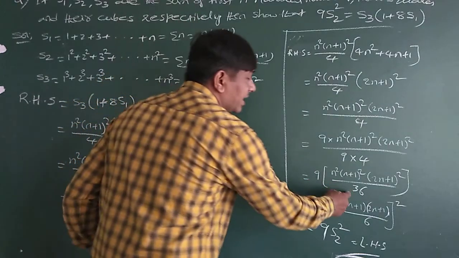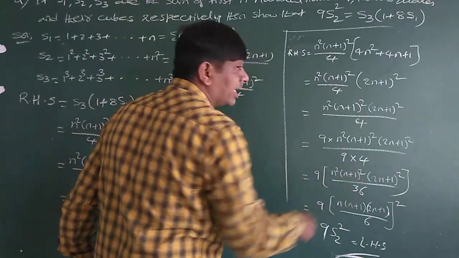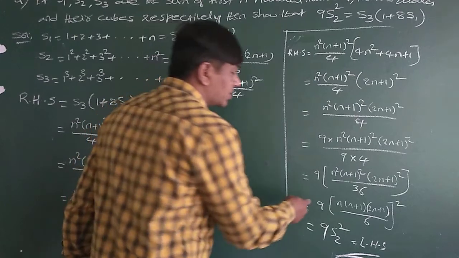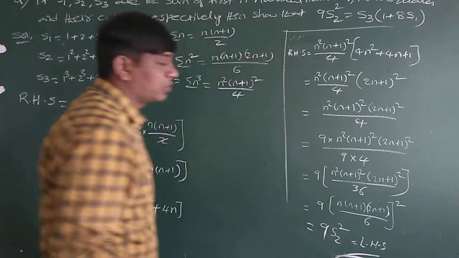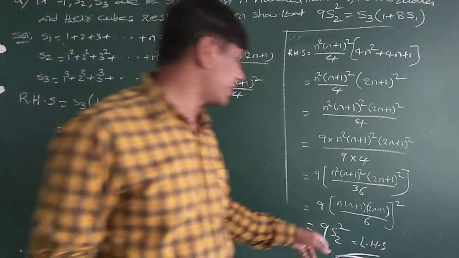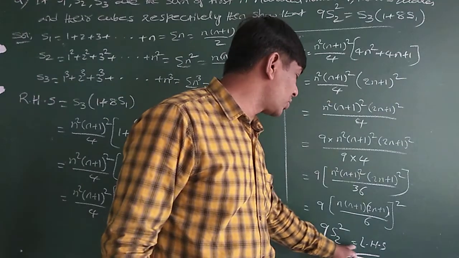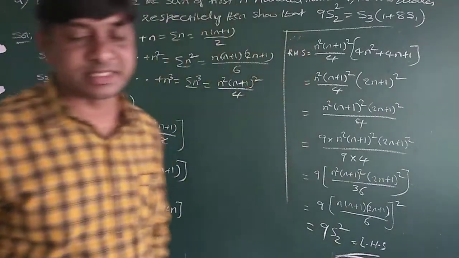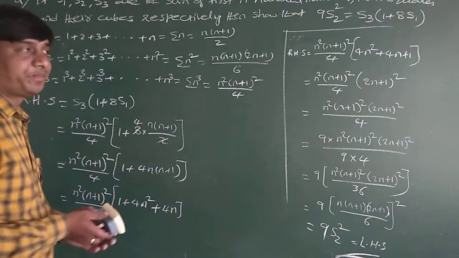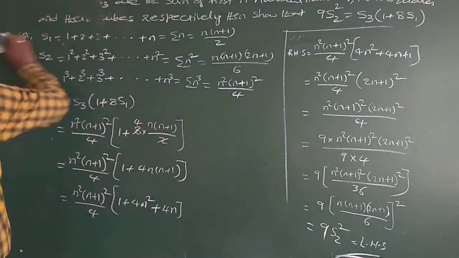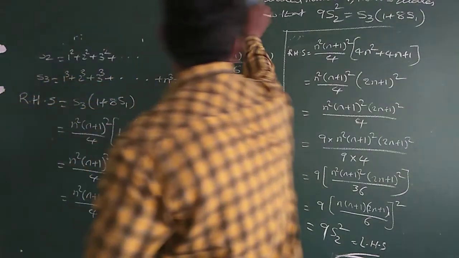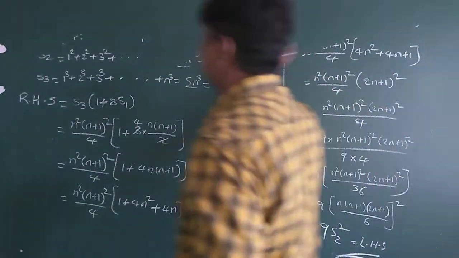Now 36 can be written as 6 square, means in numerator and denominator power 2 will be common. So 9 into n plus 1 into 2n plus 1 by 6 whole square. That is nothing but the RHS. Is it clear? Okay. Next problem.